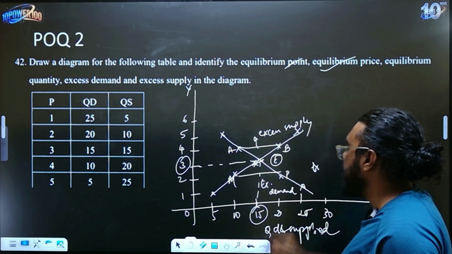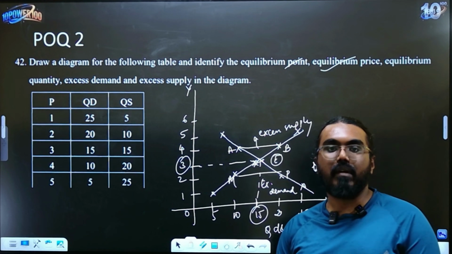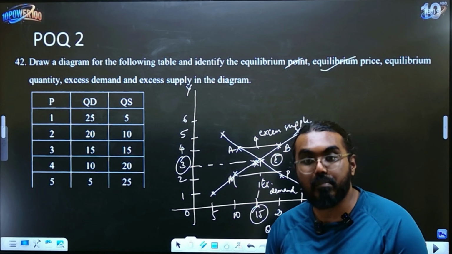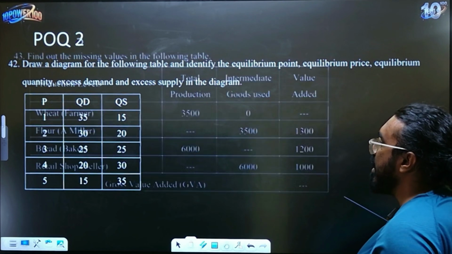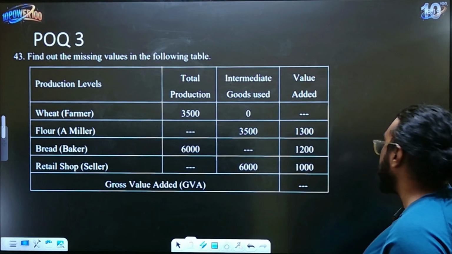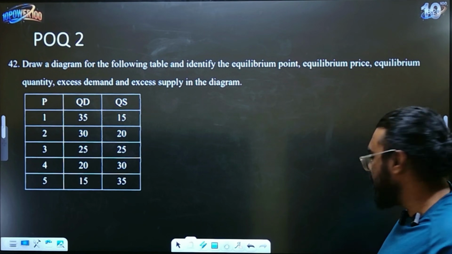Okay, very simple, not to worry about at all. It will give you easily 5 marks if you are able to do the diagram properly and if you are able to name the things properly. Okay, another question is there. In the interest of time, I'm not going to do that question. I'm sure you can try it out by yourself, so take a screenshot and try it out.